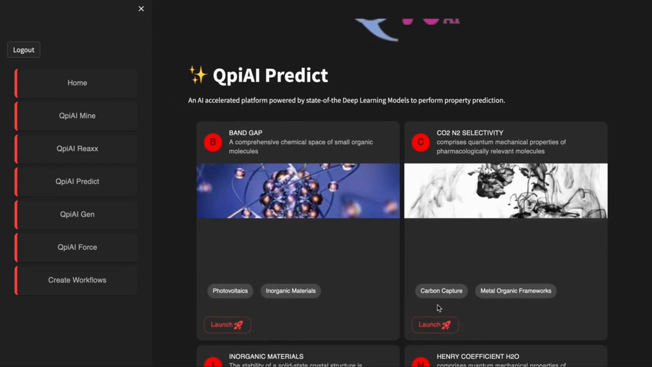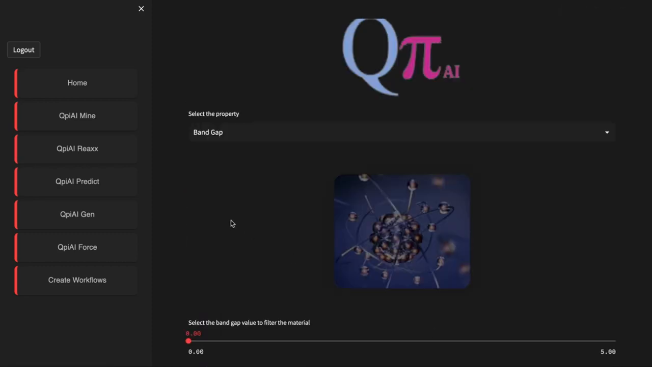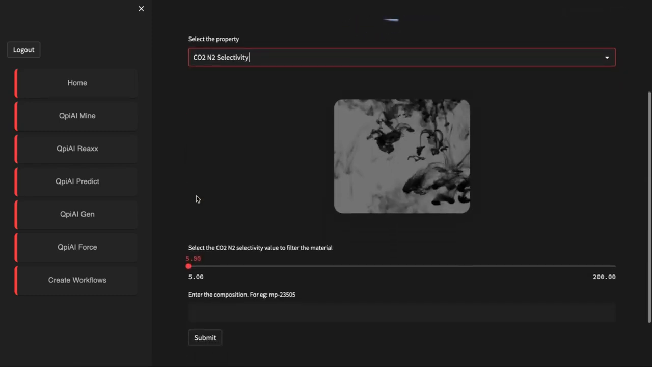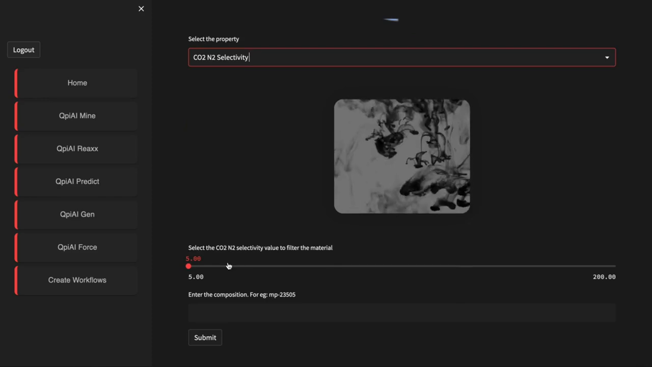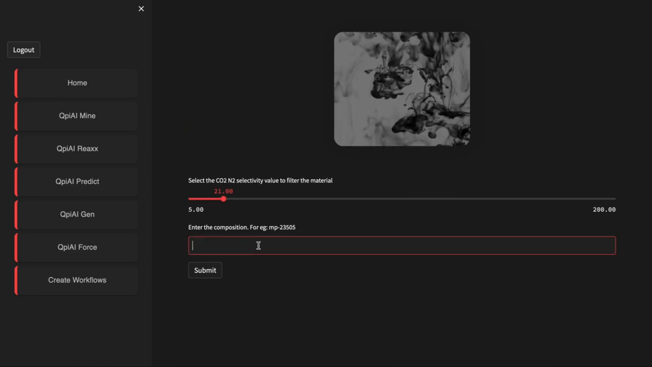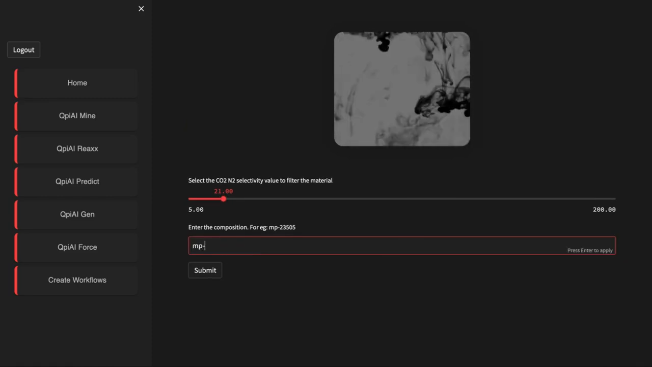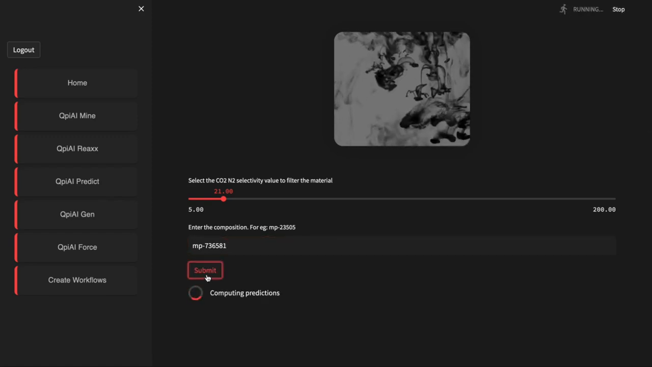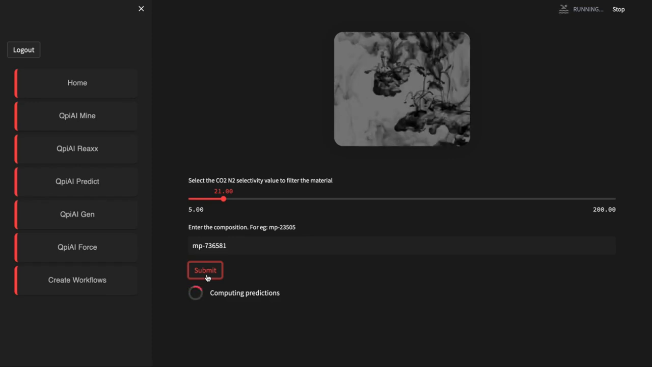Leveraging databases curated from Qpiai Mine and optimized using Qpiai Force, we can accurately calculate the properties relevant to various applications across chemical industries. Users select the desired property, CO2/N2 selectivity, and enter the unique material ID. Additionally, they can set a threshold value to filter materials that may not be relevant for their specific application. Once the material ID and the threshold has been set, Qpiai Predict swiftly gets to work.